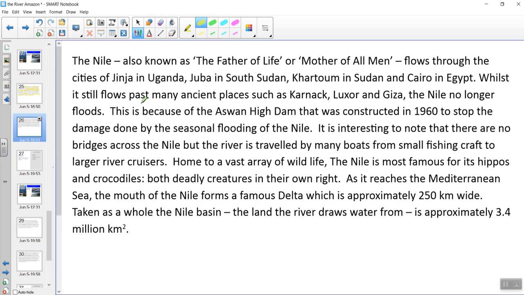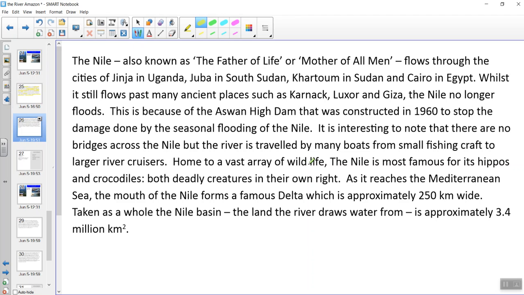Whilst it still flows past many ancient places such as Karnak, Luxor, and Giza, the Nile no longer floods. This is because of the Aswan High Dam that was constructed in 1960 to stop the damage done by the seasonal flooding of the Nile. It is interesting to note that there are no bridges across the Nile, but the river is travelled by many boats, from small fishing craft to large river cruisers.